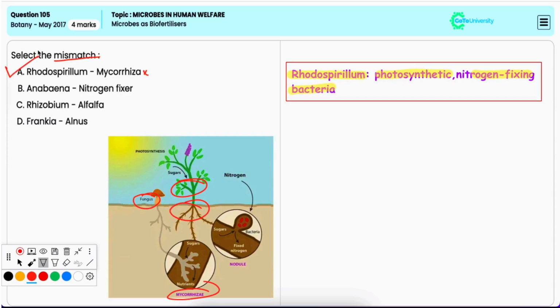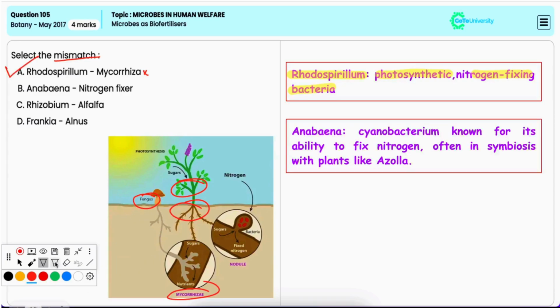Option B, Anabaena is to nitrogen fixer. Now, this is a correct match because Anabaena, which is a cyanobacterium, is known for its ability to fix nitrogen. Hence it is incorrect.